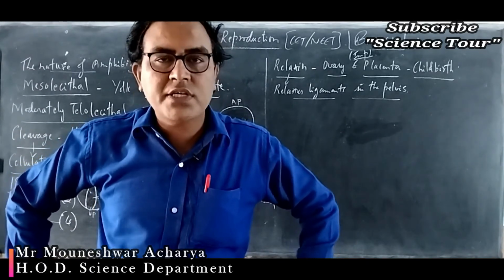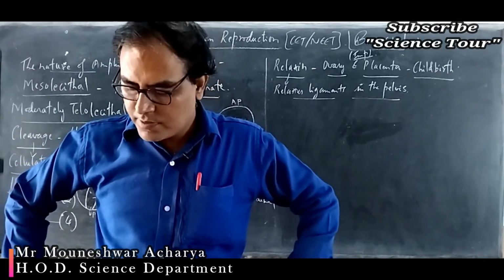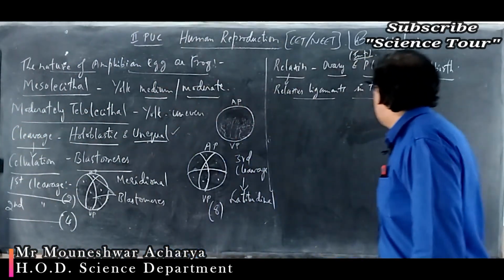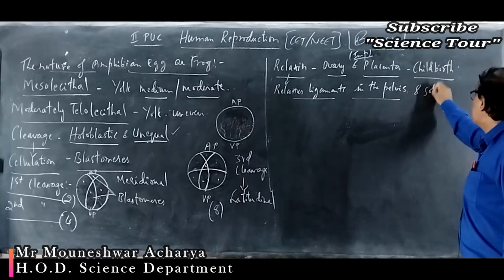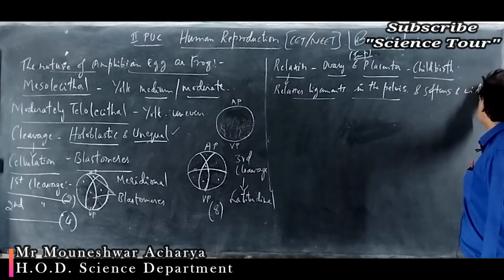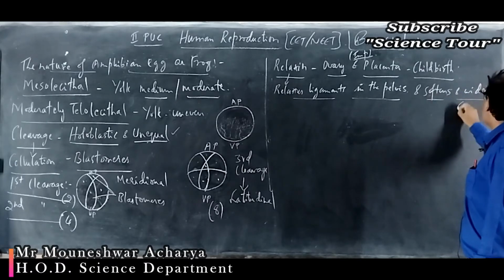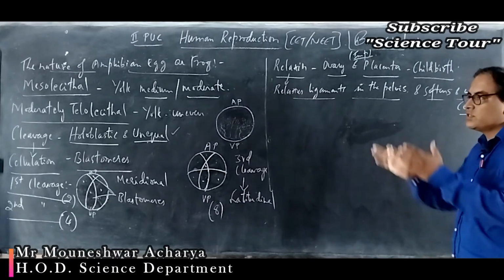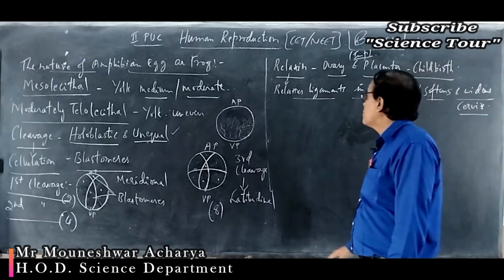Ligaments are the connective tissue which connects bone to bone. It also softens and widens the cervix. The cervix leads to the vagina, which leads to the uterus, correct? That is the function of relaxin.